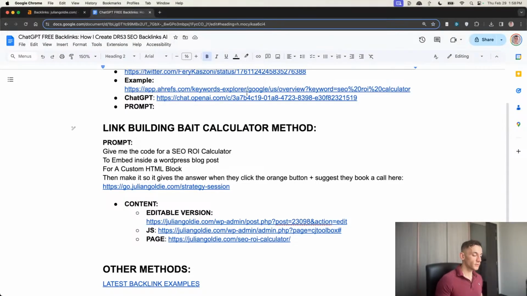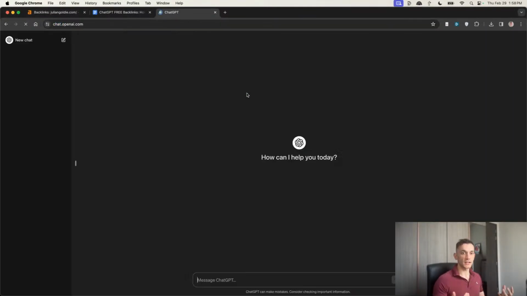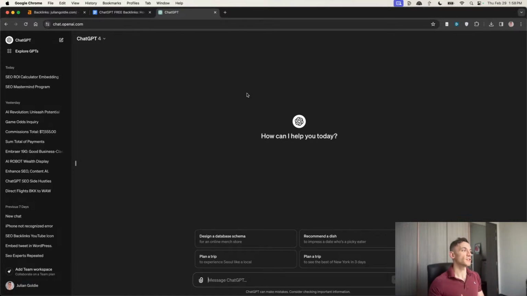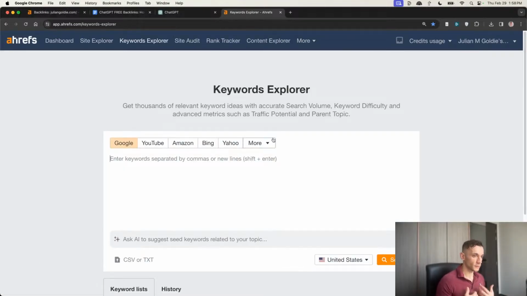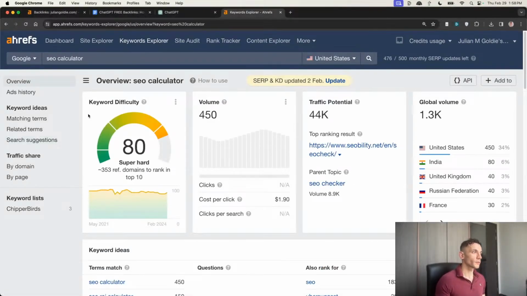And that is by using ChatGPT to actually build out calculators that can generate us backlinks, plus they can generate us traffic from Google. So for example, what I'm going to explain to you is how to build these calculator pages, right? So if we type in, for example, SEO calculator onto Google, you can see that this is a very high keyword difficulty. Now, why is that good for us?